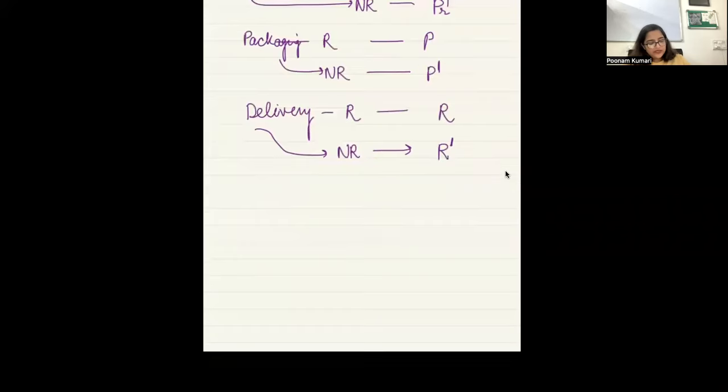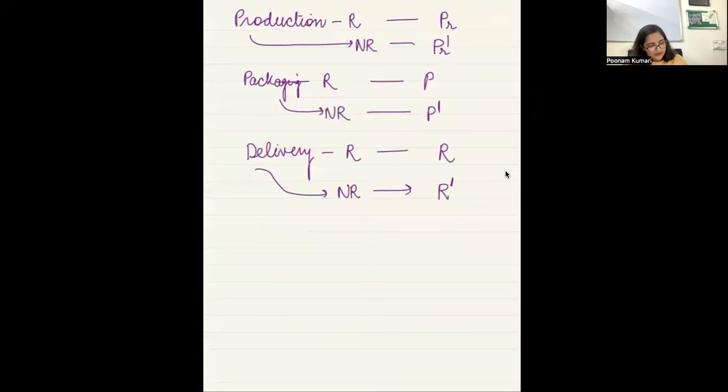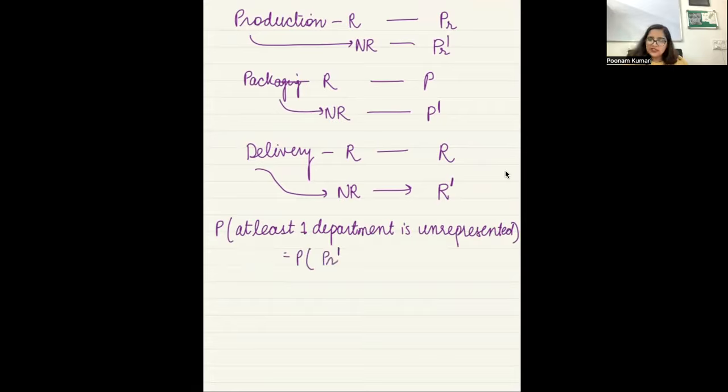So the probability that at least one department is unrepresented means either the production department was not represented, or the packaging department was not represented.